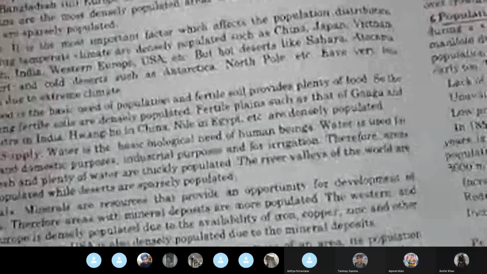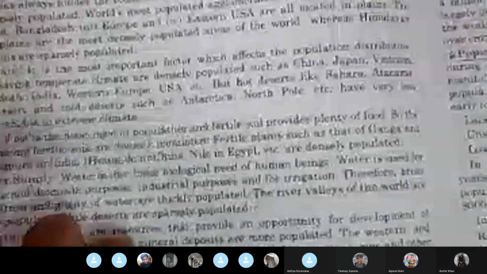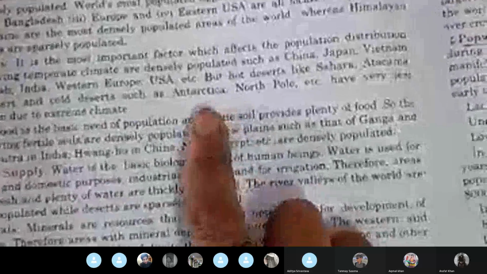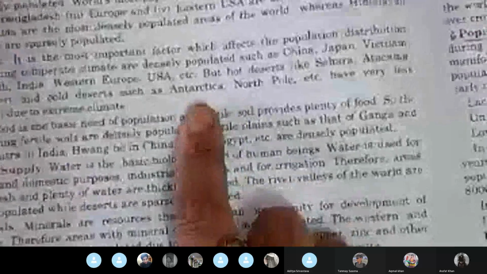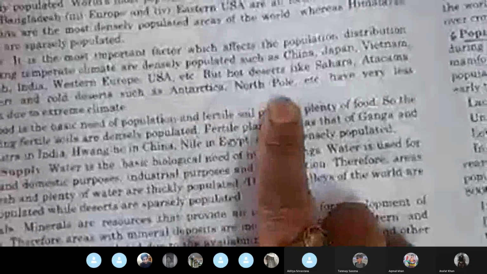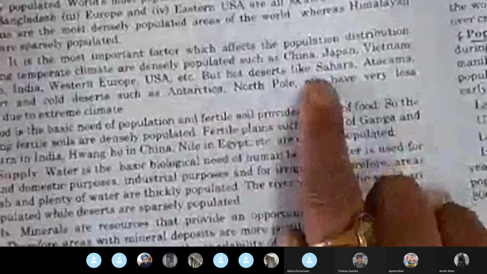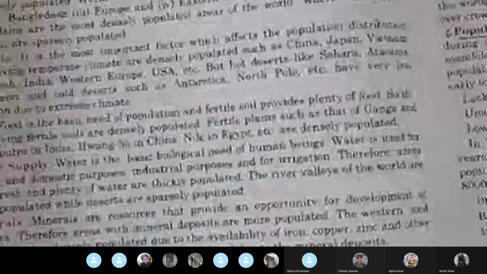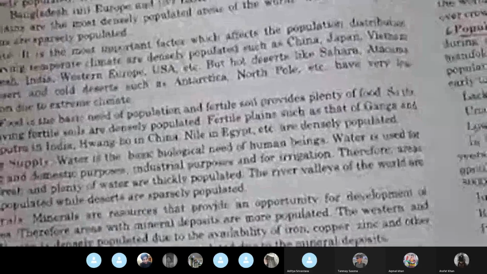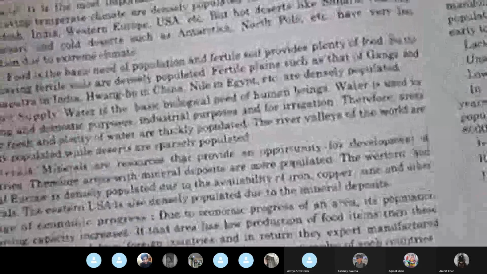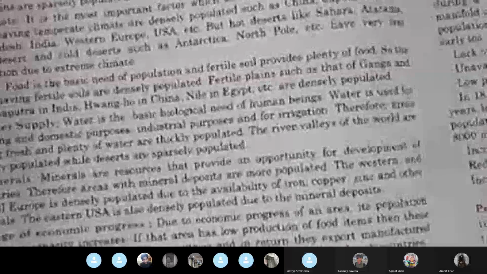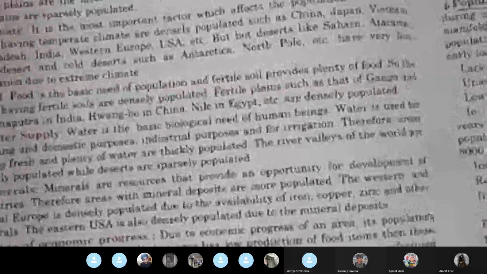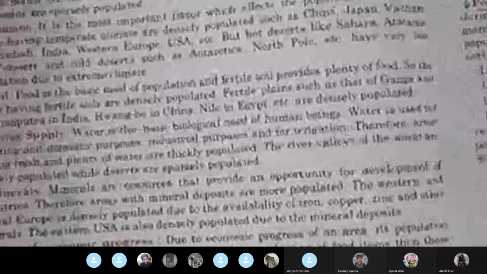The climatic conditions are not favorable. They've given the example of Thar Desert from India, and they have also given you the frozen deserts like Antarctica and the North Pole. They have also talked of hot deserts like Sahara and Atacama. All these desert areas, whether they be hot deserts or cold deserts, are not giving the suitable conditions for the population to reside because of the extreme climates they have.